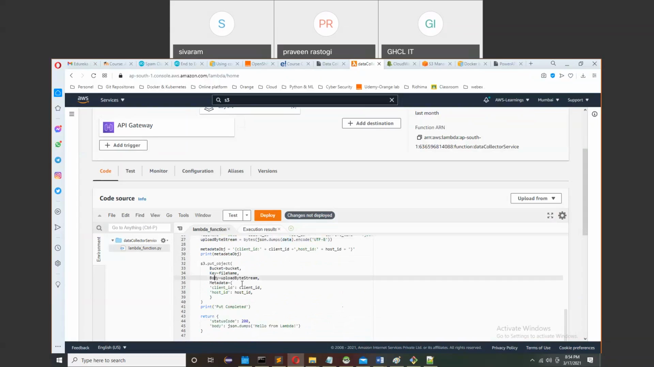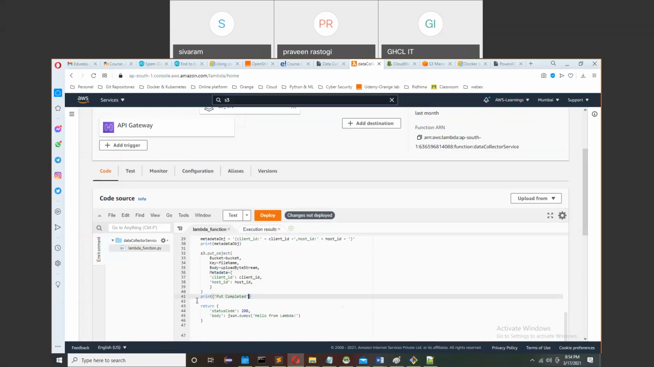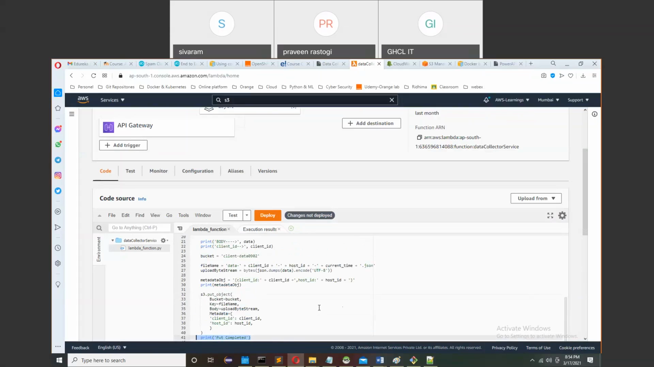If you want to set any additional metadata, you can set it this way. This metadata is optional. If you want to set it, you can, otherwise there is no compulsion. And my put is completed. So this is just a very simple API that I have written.